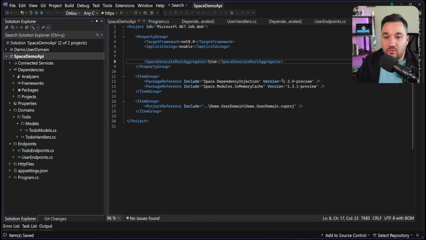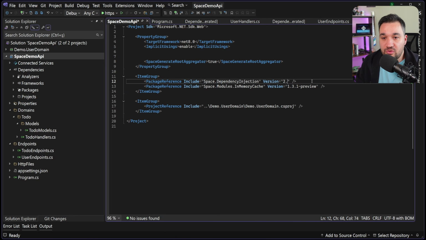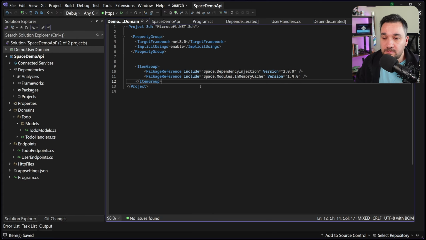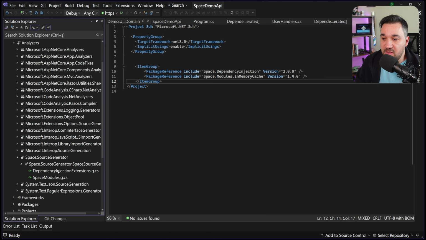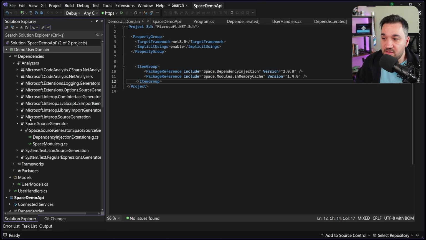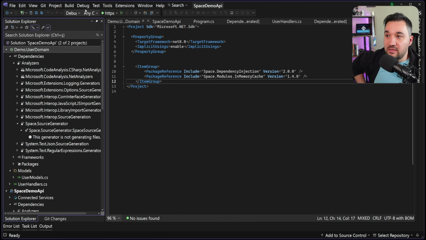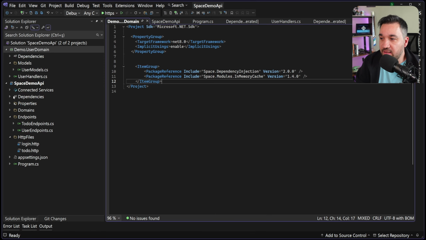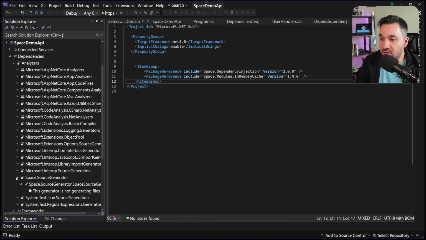But you need to update the project to, let's say, 2.0.0. This is the latest version for this one, and this will be 4.0, I guess. Let me copy these and paste them here too. So when I update these NuGet packages in both projects, let me show it to you again: dependency injection extension in here, and dependency injection extension in the other. Let me rebuild the project. Now I've updated these, and I should be able to see the new generated code.